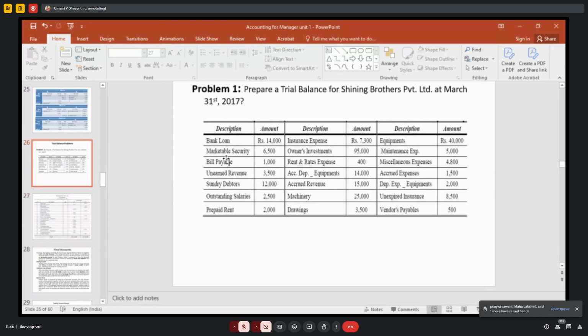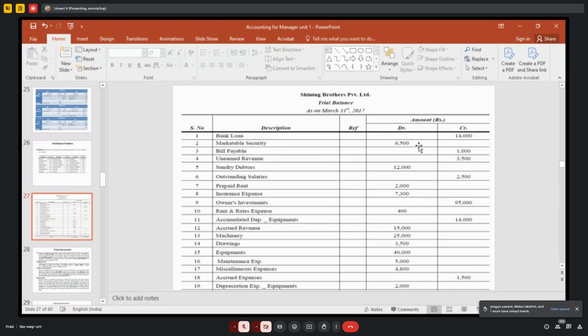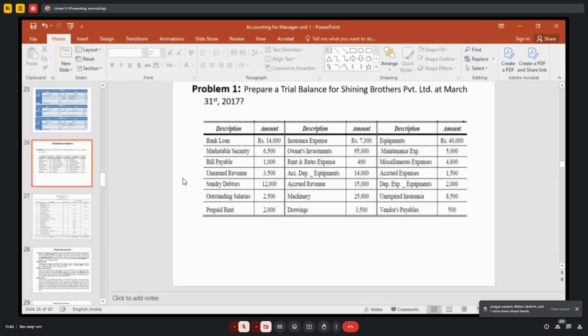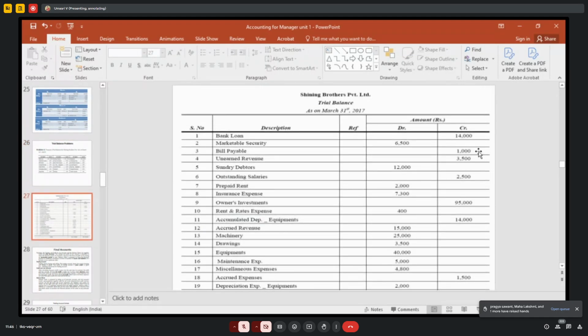Marketable security. That means short-term asset. Marketable security is an asset. You are investing in some short-term asset. So asset is to be debited. Debit. Marketable security, debit. Okay. Bills payable. Liability. Current liability. So credit. Credit.